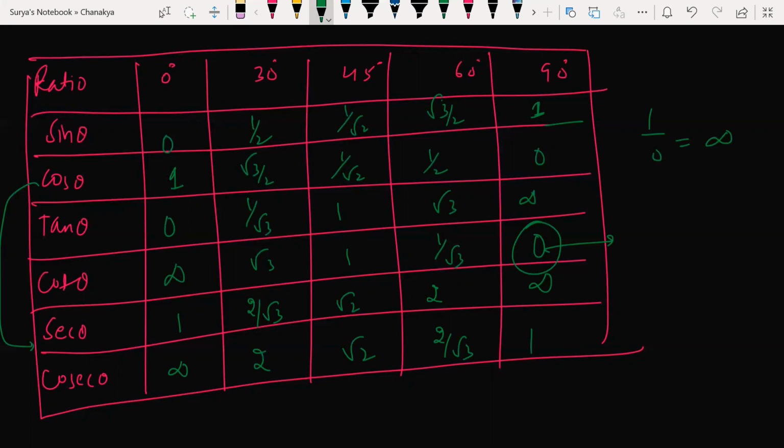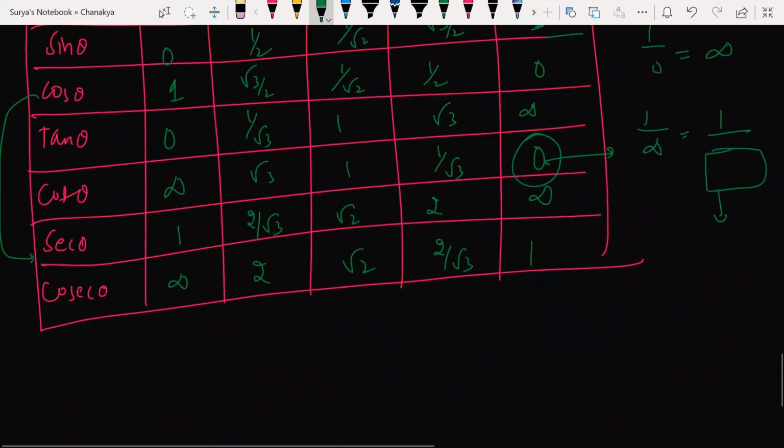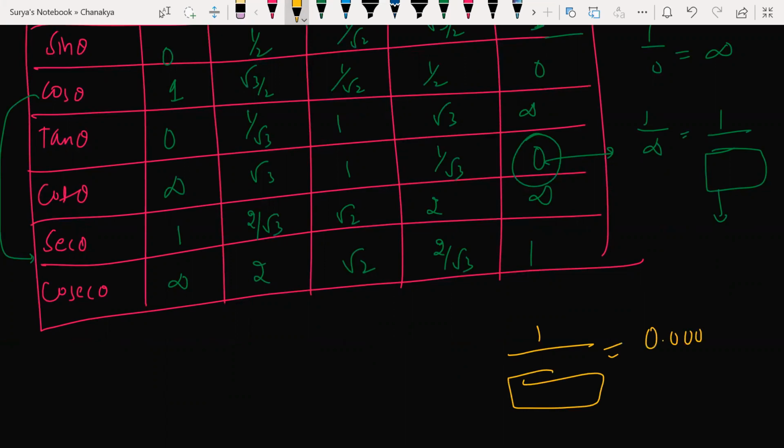Cot theta is 1 by infinite. What is 1 by infinite? Dividing 1 with a big number, what happens? You get something like 0.000 something, isn't it? Tell me guys, is 1 by infinite exactly 0? Yes, sir. No, sir. 1 by infinite, beta: when I divide 1 with a big number, you are going to get 0.0000 something.